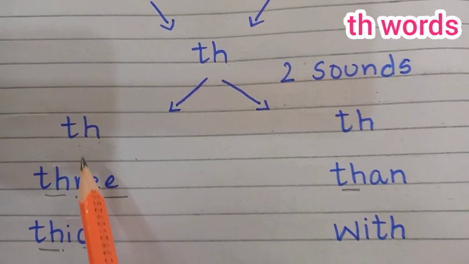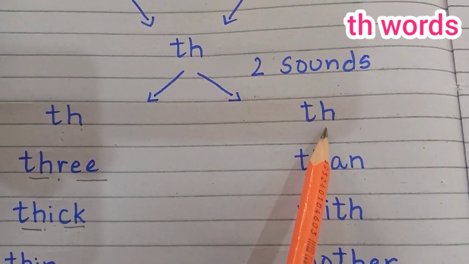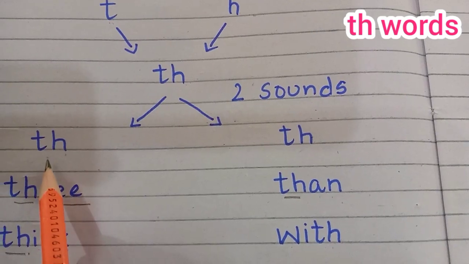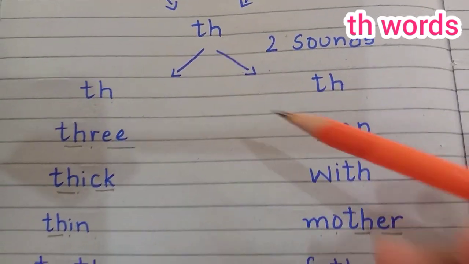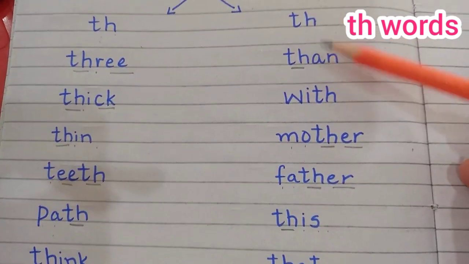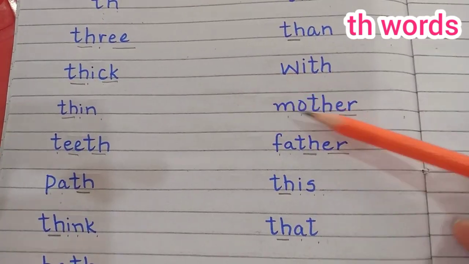So what we learned today is th and the words. TH has two sounds, th and the. Hope you can now easily identify the th words and the the words. Th, the.